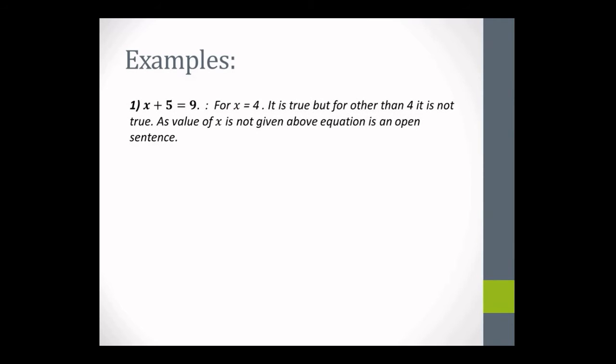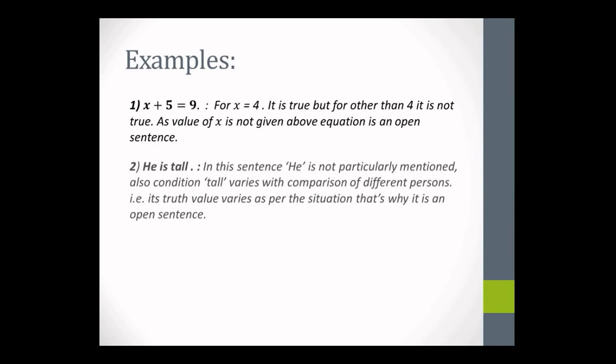First one: x plus 5 is equal to 9. Now in this case, suppose you take x equal to 4, then it is true, but for other values of x, meaning other than 4, if you take any value, then it becomes false. So the truth value can vary according to the value of x, so that's why it is an open sentence.